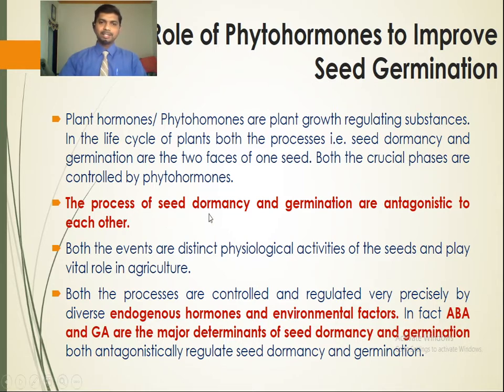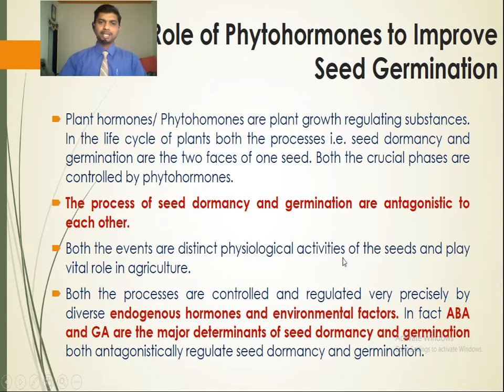Seed dormancy is the inability of the seed to germinate, while germination is the process of emergence of plumule and radicle. Both the events are distinct physiological activities of the seeds and play a vital role in agriculture.